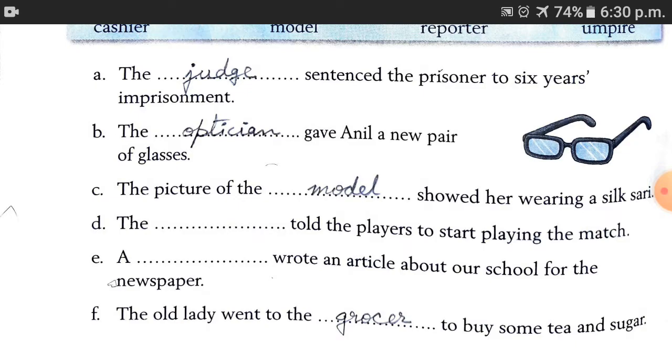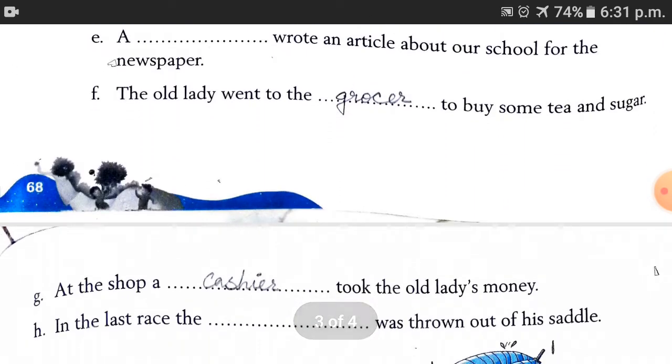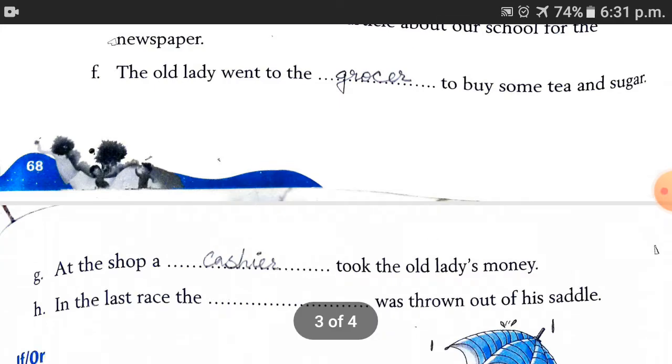For example, the dash sentenced the prisoner to 6 years imprisonment. Obviously, the person who gives punishment or gives judgment to wrong people is the judge. So the sentence will be, the judge sentenced the prisoner to 6 years imprisonment. The dash gave Anil a new pair of glasses. The optician gave Anil a new pair of glasses. In such a way, you have to find the proper word and put it in the proper blank.